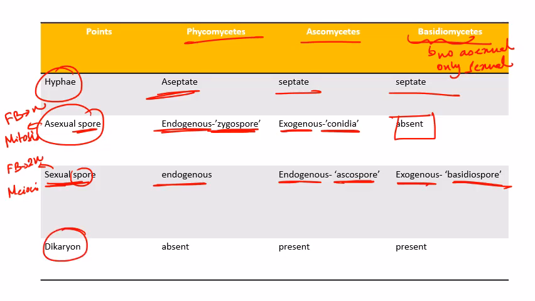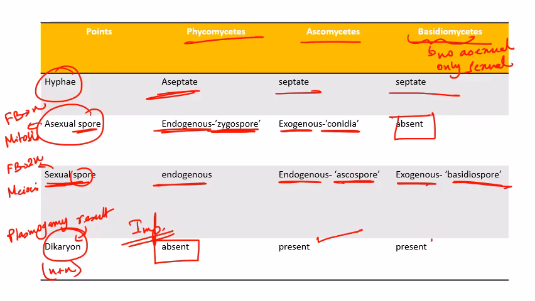What about dikaryon? Dikaryon means it is a structure which is a result of plasmogamy. What is the ploidy of dikaryon? N+N, right? So in Phycomycetes, dikaryon is absent. Very important point. Why is dikaryon absent? Because plasmogamy is immediately followed by karyogamy. At the instant at which plasmogamy happens, the same instant karyogamy happens. So there is no chance of producing a dikaryon. In case of Ascomycetes, dikaryon is present. In case of Basidio also, dikaryon is present.